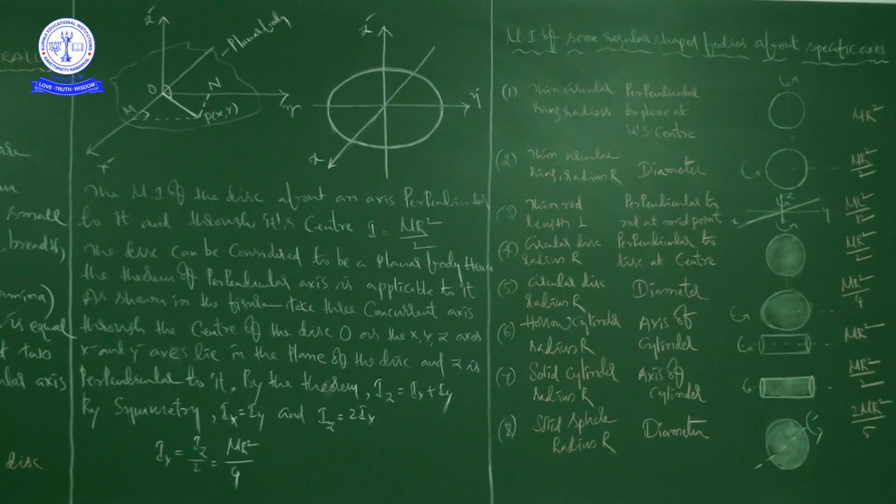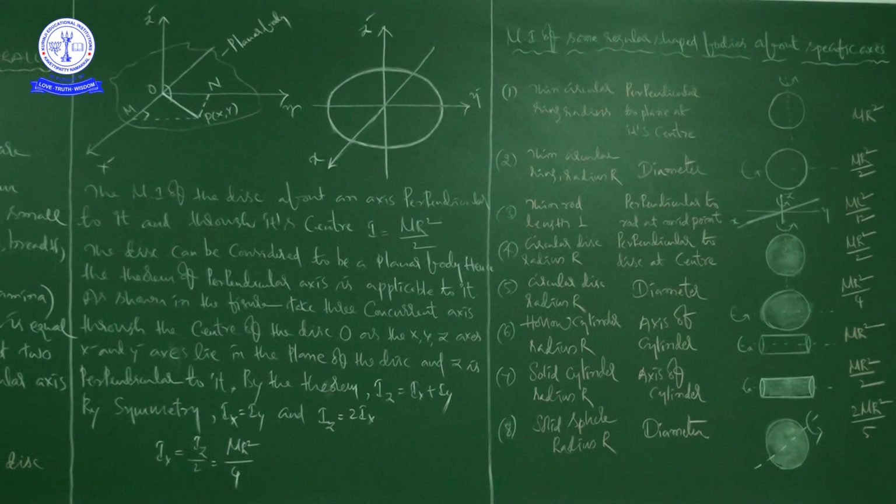Next, a solid cylinder of radius capital R. In the hollow cylinder, air is present inside, but here no air is present, it is completely material or matter. We didn't change the axis of rotation, but the mass distribution changed. So it is a hollow cylinder versus a solid cylinder. You have to observe these values, because the purpose is not only to memorize.